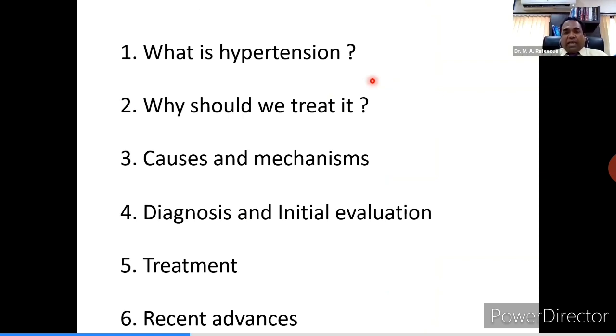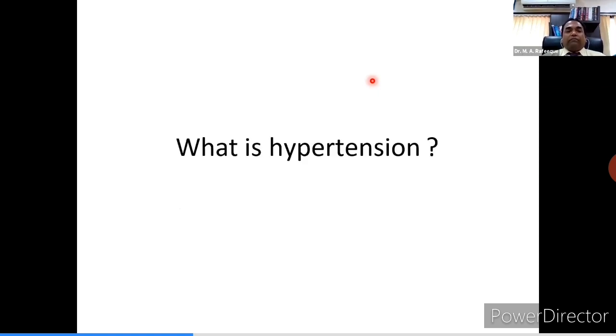First, we will see what hypertension is and why we should treat it, and what the various causes and mechanisms responsible for hypertension are. We will see how to diagnose it and how to begin the initial evaluation of this problem. We'll come to the treatment part briefly, and finally we'll see some recent advances going on in the field of hypertension. So, what is hypertension?